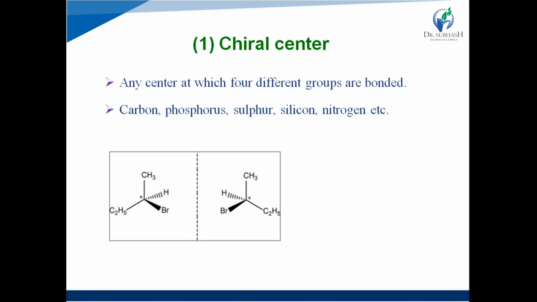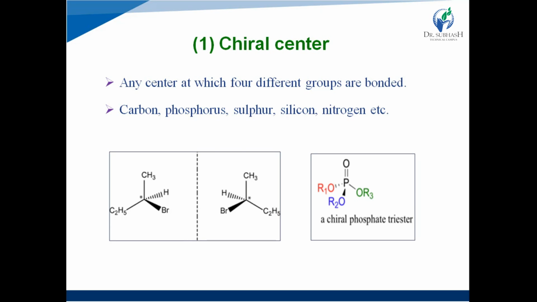Right? The starred carbon is chiral in nature. Why? Because it has four different bonded groups: one is a methyl group, one is hydrogen, bromine, and an ethyl group. Four different groups are bonded to this carbon. That's why it is a chiral carbon or chiral center. Then the second example is the phosphorus chiral center.